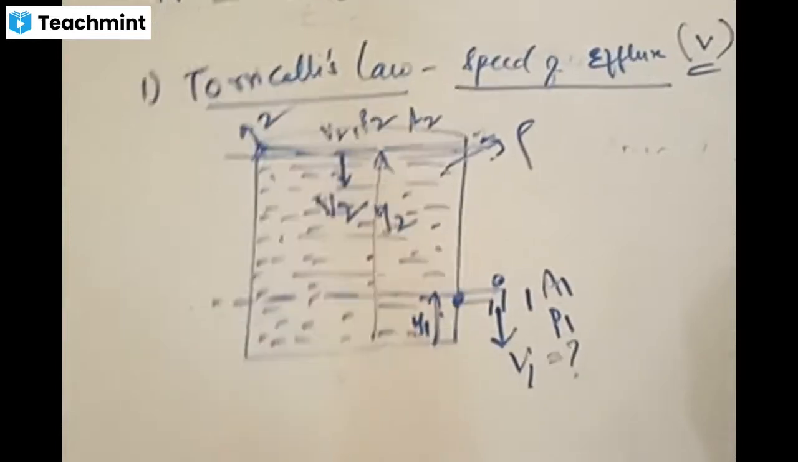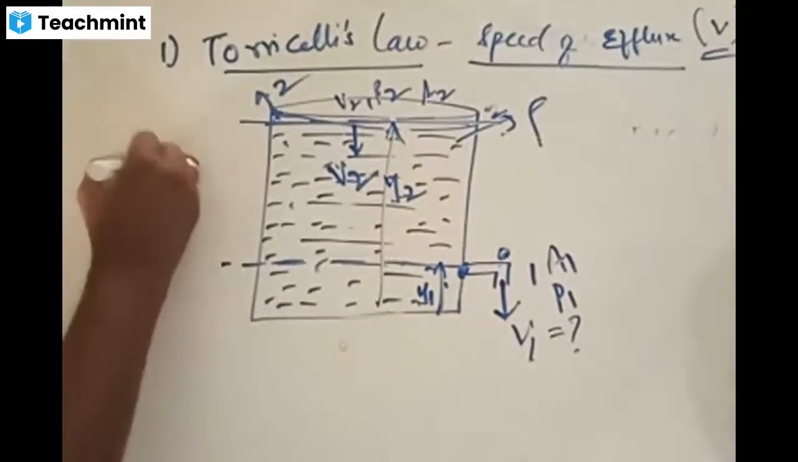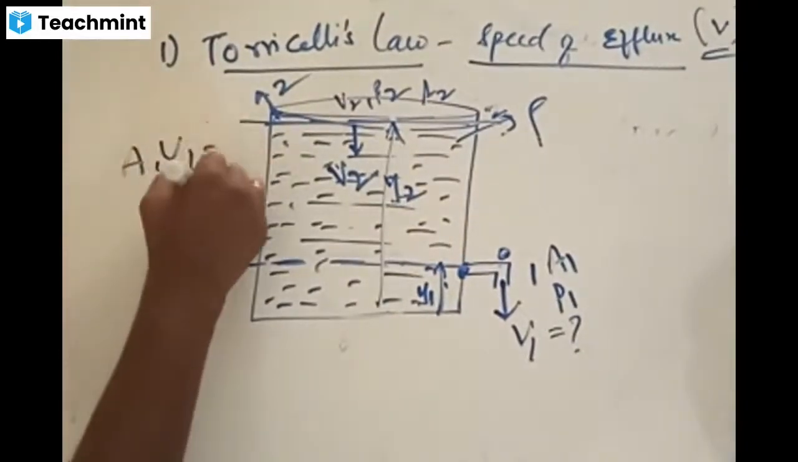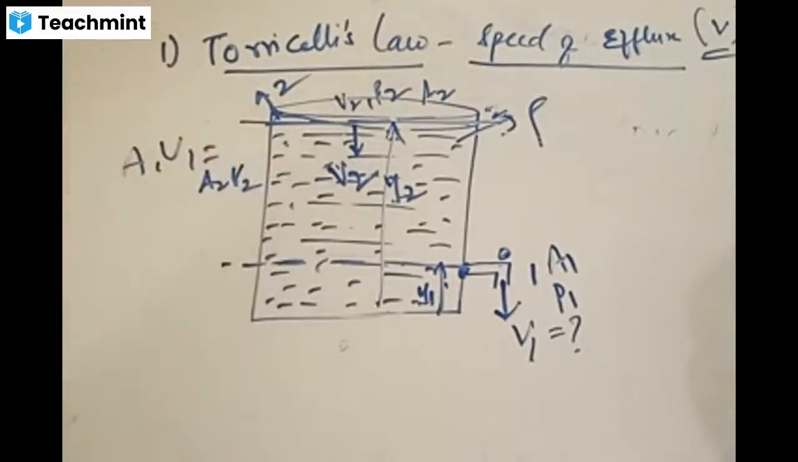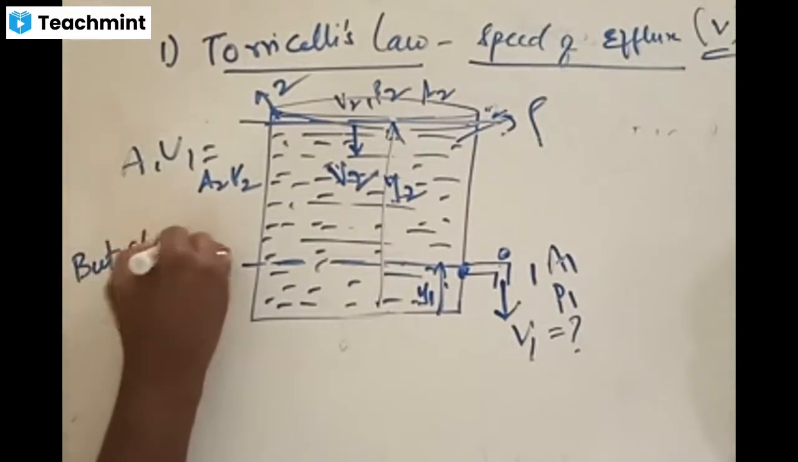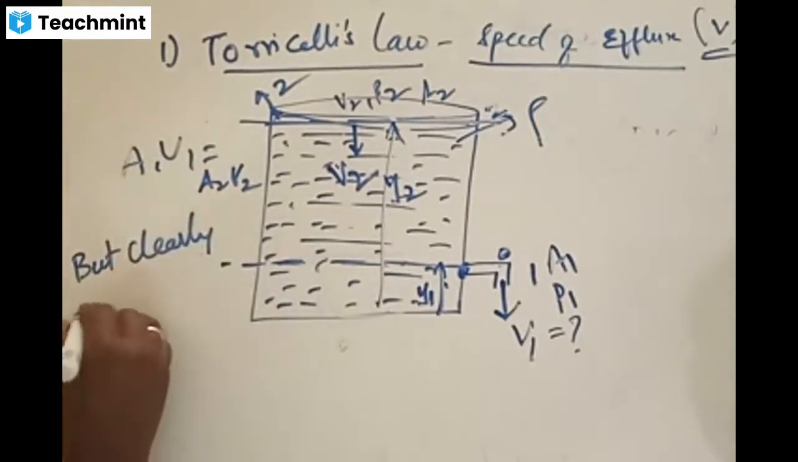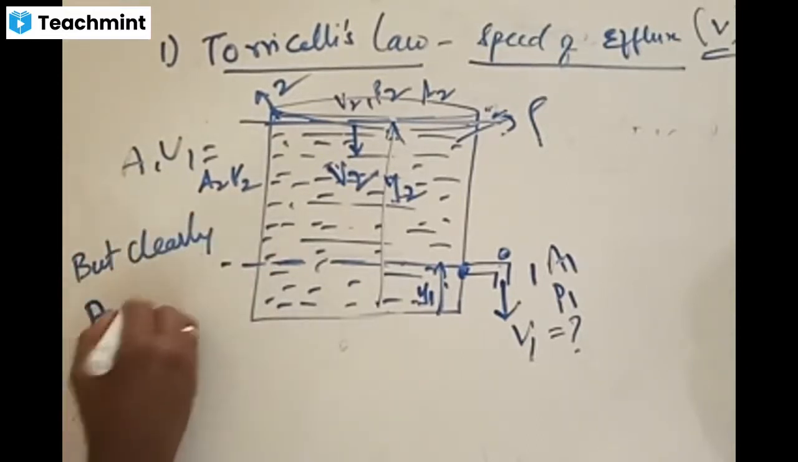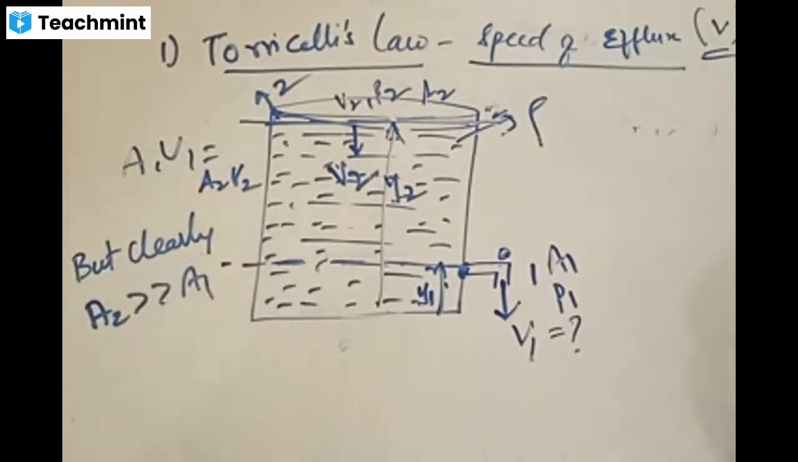Now, using the equation of continuity, can you say that A1 V1 is equal to A2 V2? But clearly, A2 is very much larger than A1. Whose area is more?